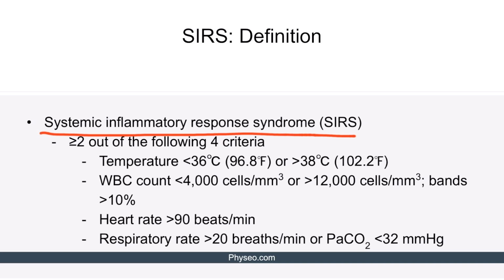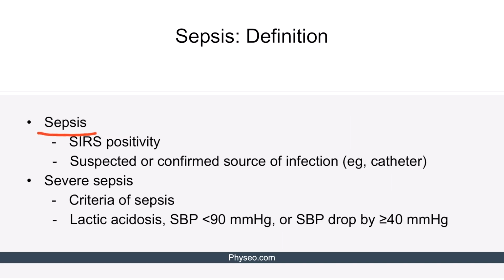Please keep in mind that systemic inflammatory response syndrome does not necessarily suggest an infection. SIRS can also be caused by systemic diseases like systemic lupus erythematosus, rheumatoid arthritis, inflammatory bowel disease, and so on. This is one of the reasons that SIRS criteria is slowly falling out of favor as a way to identify patients with sepsis. Sepsis is defined as systemic inflammatory response syndrome positivity along with a suspected or confirmed source of infection, such as a catheter. We'll talk more about the causes of sepsis later on in this lecture.